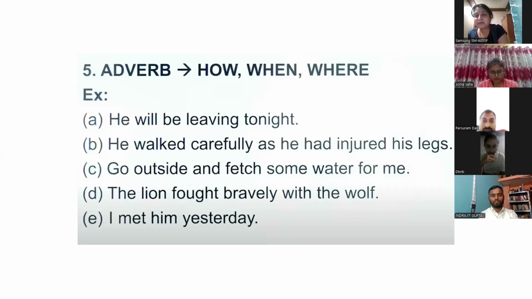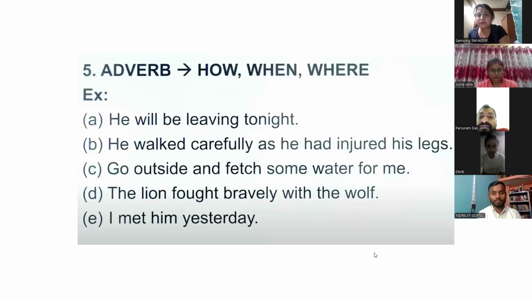Okay, Indrajit, number C. Go outside and take some water for me. Ma'am, water is an adverb. Outside. Water is a noun. Some, Indrajit, some will be...